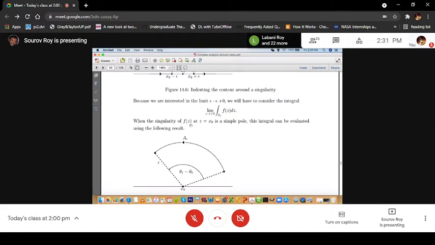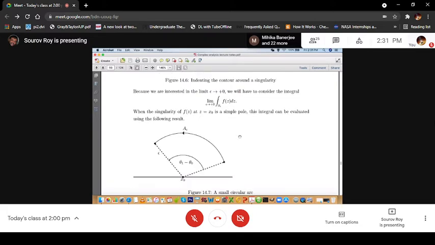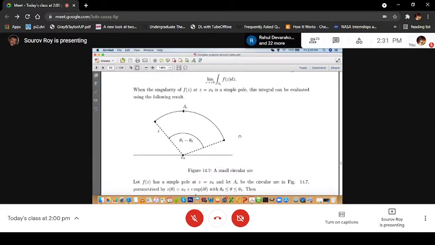Now, when the singularity of f(z) at z equal to x0 is a simple pole, this integral can be evaluated using the following result. We will first state the result, and then we will see the proof.